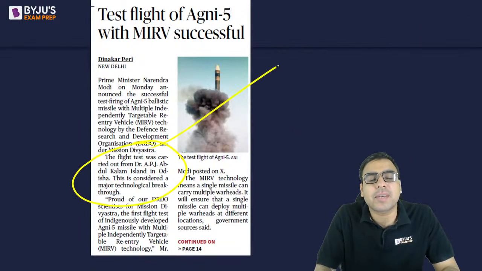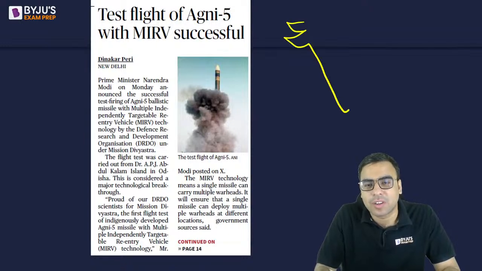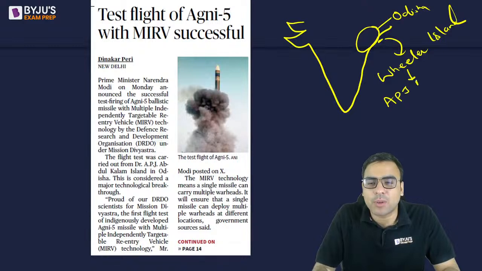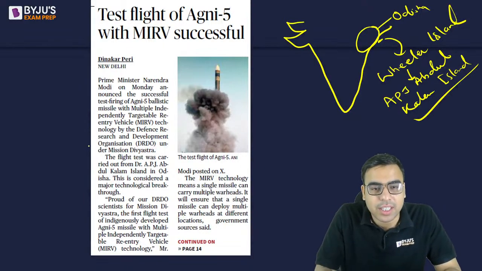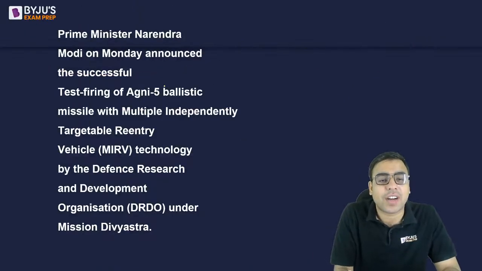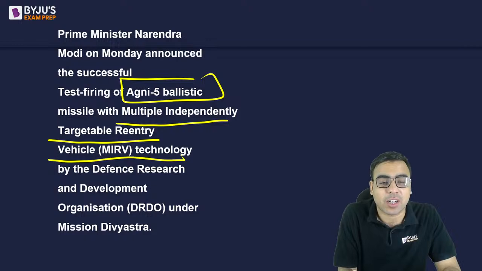This was tested at APJ Abdul Kalam Island in Odisha. I have told you about it. If this is, let's say, the southern portion of India, then this is Odisha, and somewhere here there is an island. Earlier it was called Wheeler Island, and now it is called APJ Abdul Kalam Island. This is the island where DRDO tests the missiles and all. They have conducted a test of the Agni 5 ballistic missile with MIRV, multiple independently targetable re-entry vehicle technology, by DRDO.